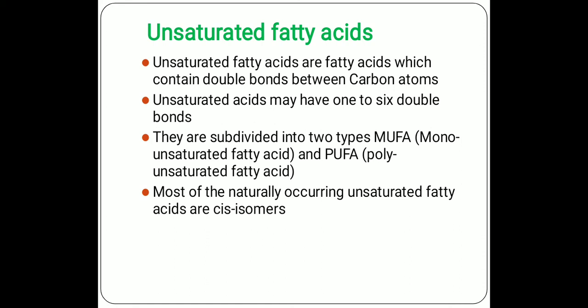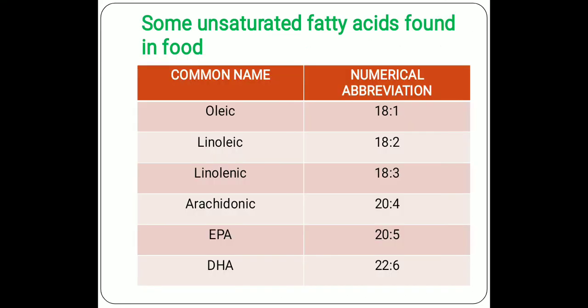Unsaturated fatty acids. Unsaturated fatty acids are fatty acids which contain double bonds between the carbon atoms. They may have 1 to 6 double bonds. They are subdivided into two types, MUFA and PUFA. MUFA means monounsaturated fatty acid and PUFA is polyunsaturated fatty acid. Most of the naturally occurring unsaturated fatty acids are cis isomers. Some unsaturated fatty acids found in food, their common names and numerical abbreviations, are shown.